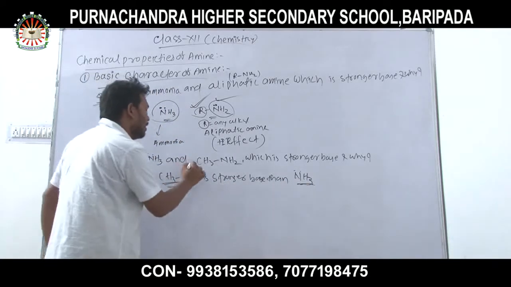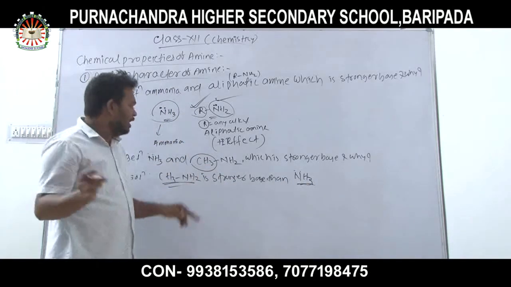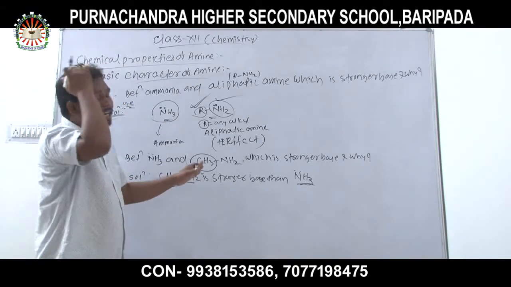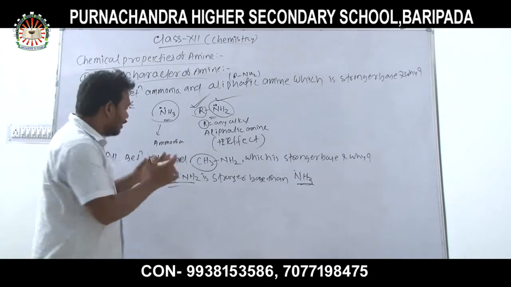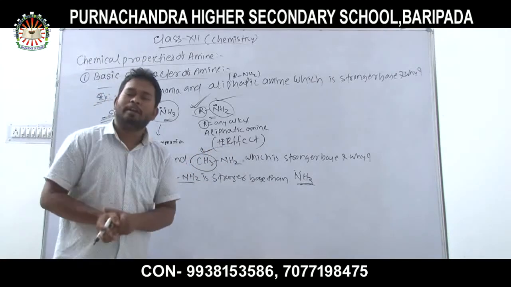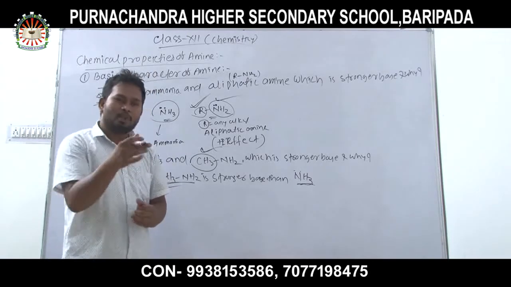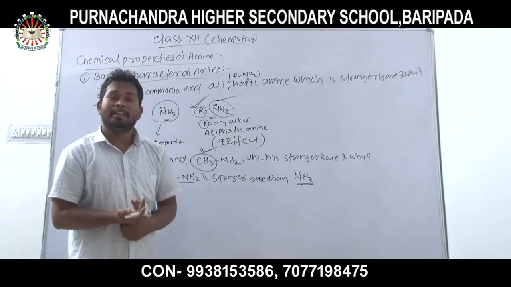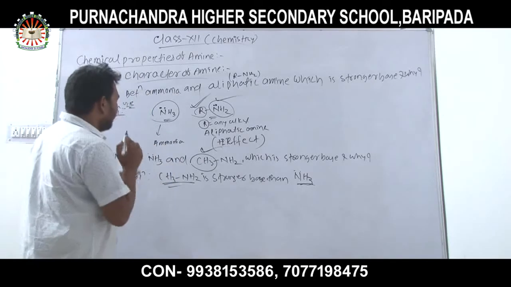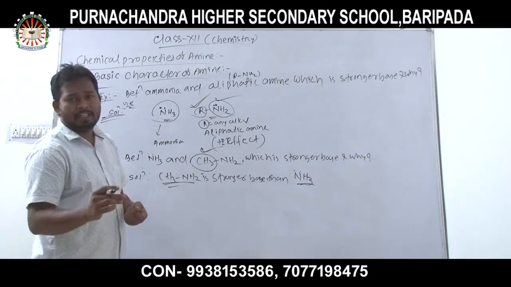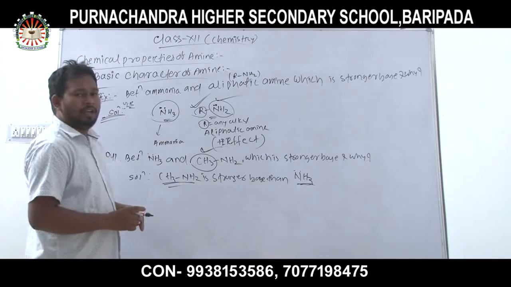Why? Due to the presence of an electron-releasing methyl group, the +I effect takes place. So above the nitrogen atom in the aliphatic amine, the electron density increases. That's why it can donate electrons to any other species very easily. So between an aliphatic amine and ammonia, the aliphatic amine is the stronger base.